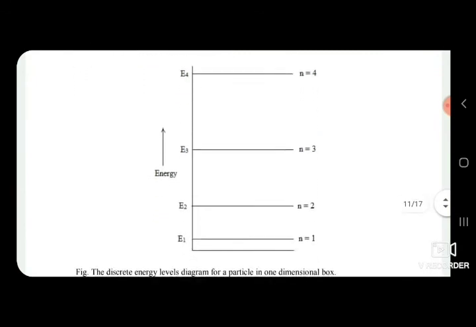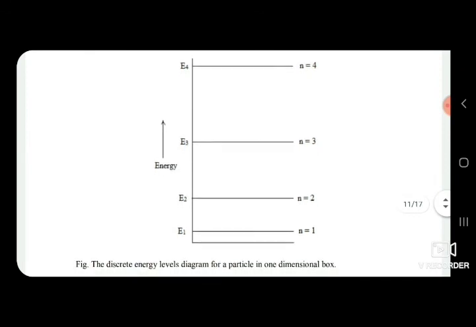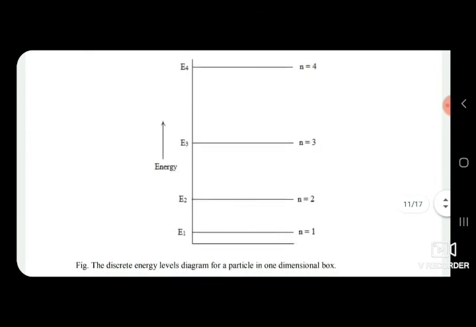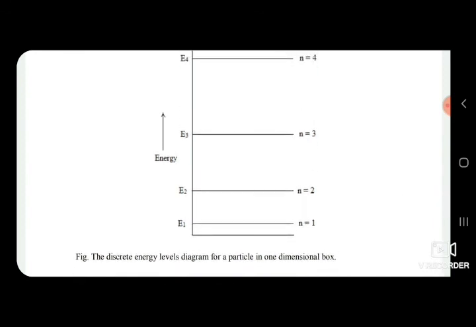The discrete energy level diagram for a free particle in a one-dimensional box can be represented as in the figure. So, in this lecture, we found the wave function associated with the particle and the energy eigenvalues associated with the particle. Thank you.